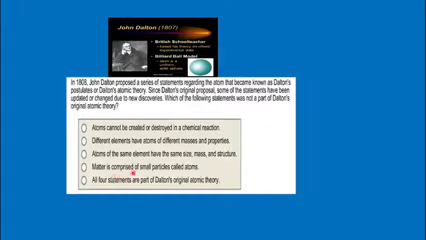And then finally he concluded matter is comprised of small particles called atoms, and atoms are indivisible. They cannot be created nor destroyed. So these were the parts of John Dalton's original atomic theory. Later there were many changes made to this statement. Atoms cannot be created or destroyed in a chemical reaction, but then subatomic particles, that is 3 subatomic particles of atoms, were discovered by different scientists by carrying out various experiments that we are going to study in the first part of this chapter. And later Dalton's atomic theory was replaced and it became known as modern atomic theory.